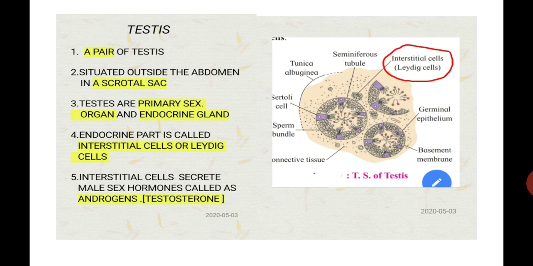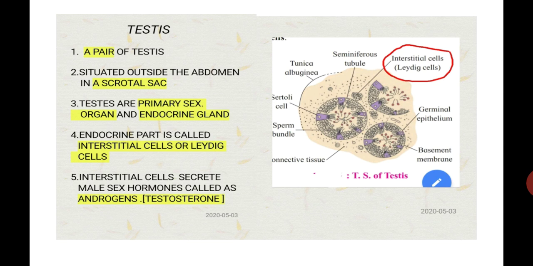I repeat, a pair of testes is found in the human male. Number two, it is situated outside the abdominal cavity, in a pouch-like structure called a scrotum or scrotal sac. Point number three, testes are the primary sex organs as well as endocrine glands.